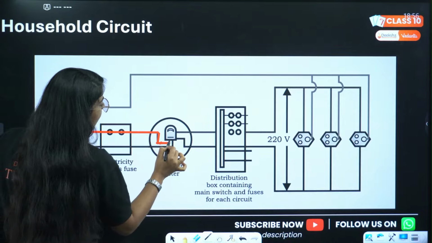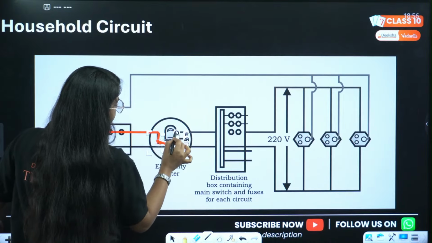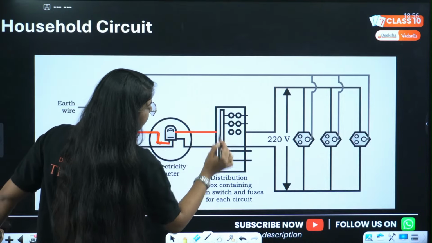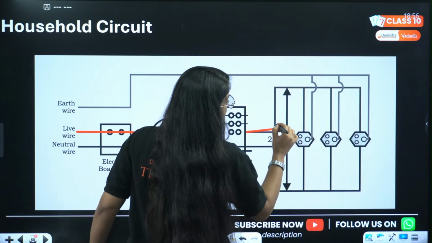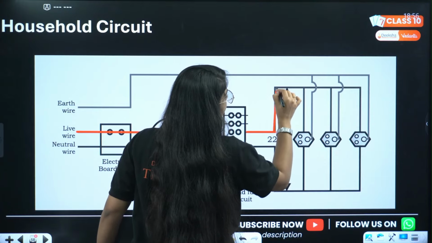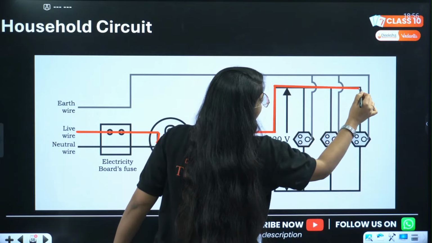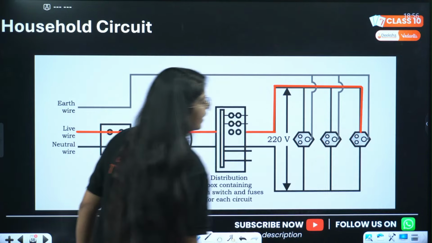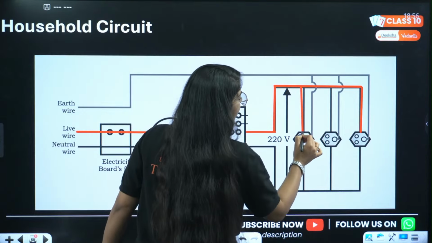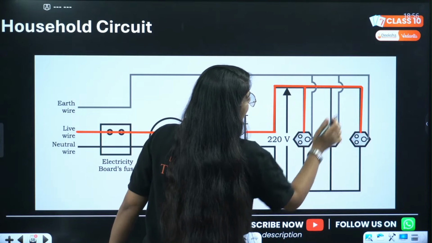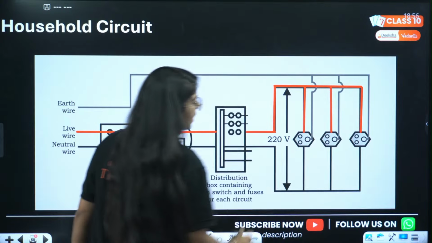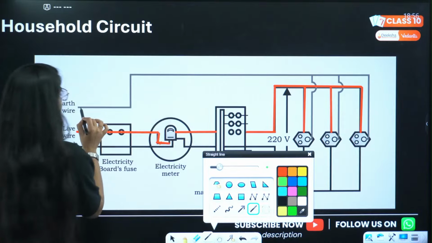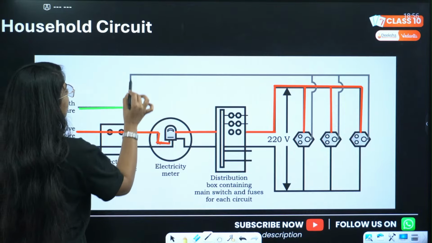So this whole thing is the red wire. This hole is the red wire, and it is going inside the circuit. Understood, everyone? You can also use red colors to connect all these wires to make this circuit. It is better if you do. You can use red pens. Now this earth wire is the green wire.